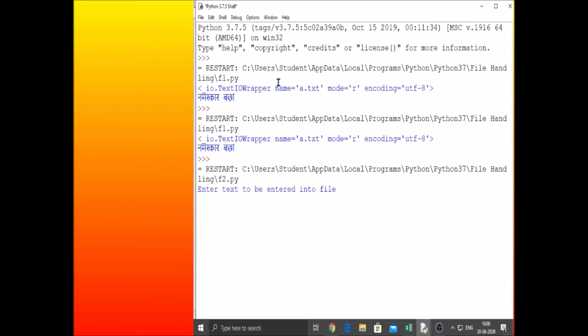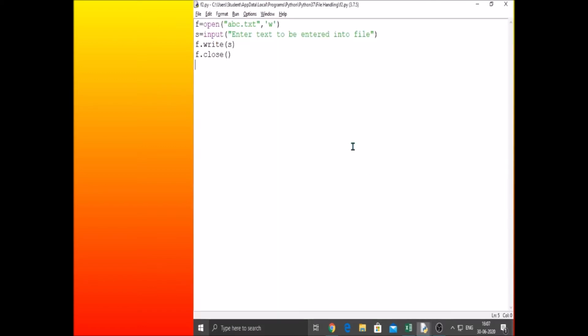Enter the text to be entered into the file. So, welcome to file handling, I'm writing. Welcome to file handling. Right, let me press enter. So now this text is s, and that is written into the file. Suppose f.close is not written, what will happen? That also I will show you.